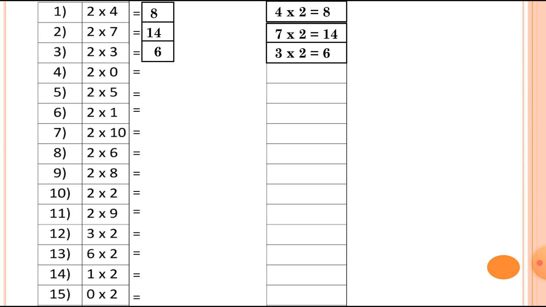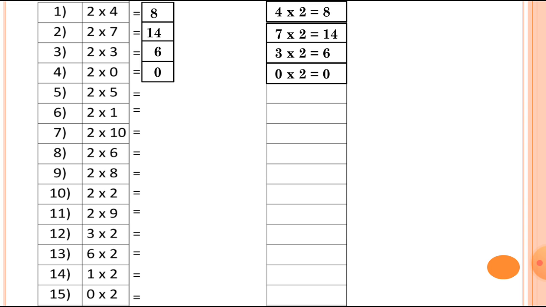Then number 4, which is 2 multiplied by 0 is equal to 0. And the multiplication fact is 0 multiplied by 2 is equal to 0. Just focus on the answer of both the tables. The answer, the product, is the same. No difference will come if we change the order of the numbers.